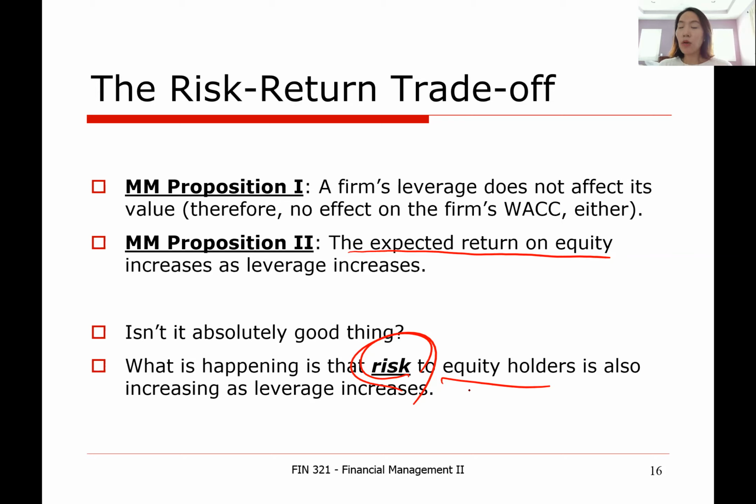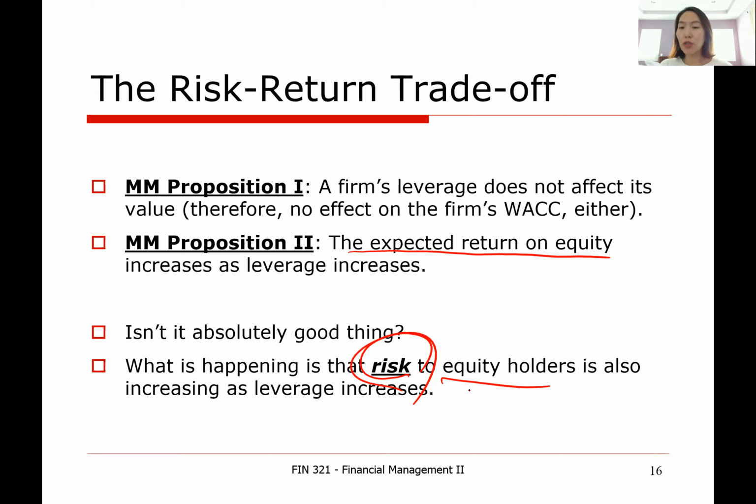The more debt the company uses, the more interest obligation the firm faces, and the more cash has to be paid first before anything can be left for equity holders. So by nature, as the company increases its use of debt, less cash will be left available to be paid to equity holders.